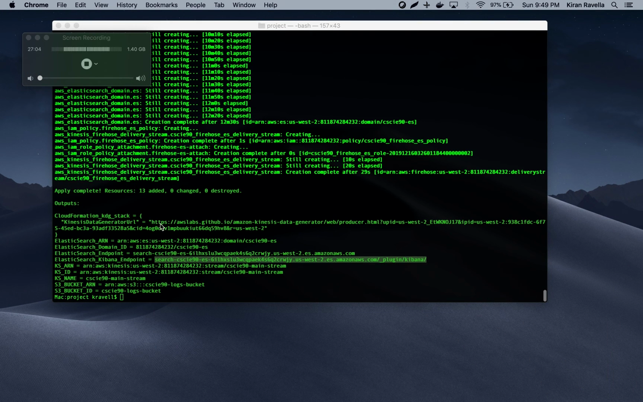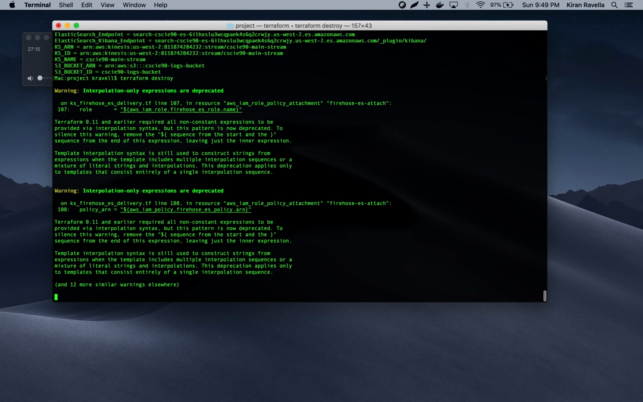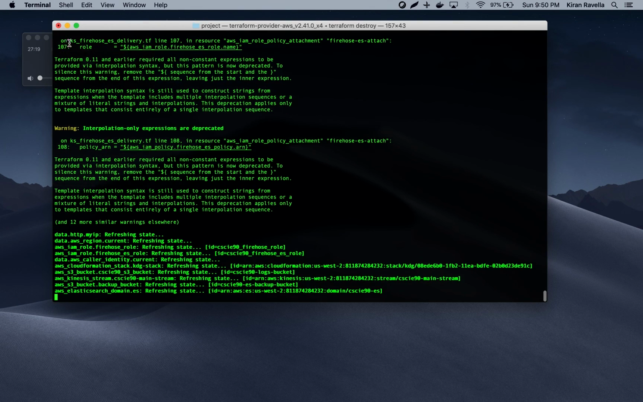We can start tearing down the infrastructure that we built using the Terraform script. That is done by using Terraform destroy, and it will plan out the execution and ask me whether I want to confirm to delete. With that, I'll pause the demo.